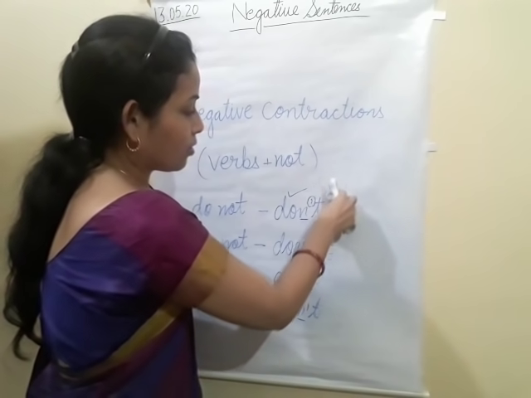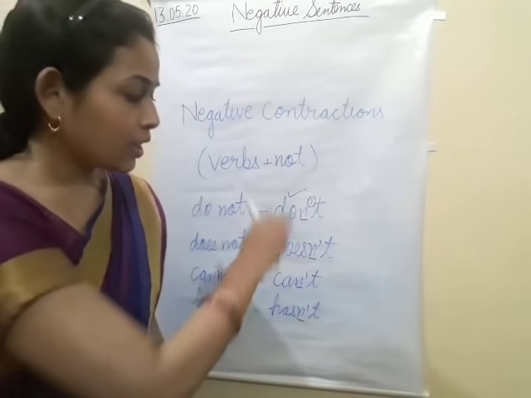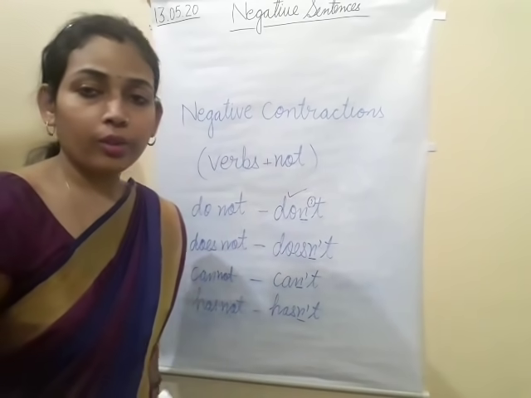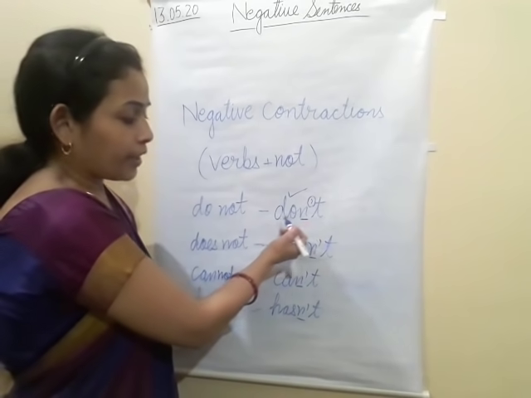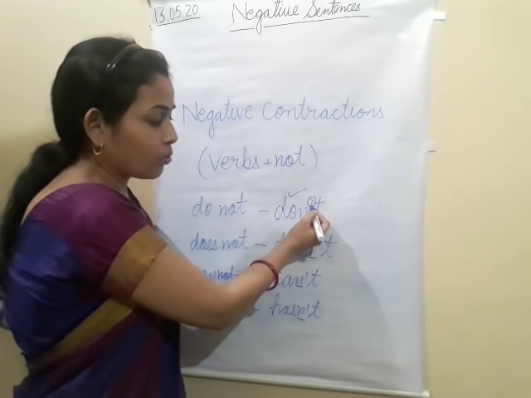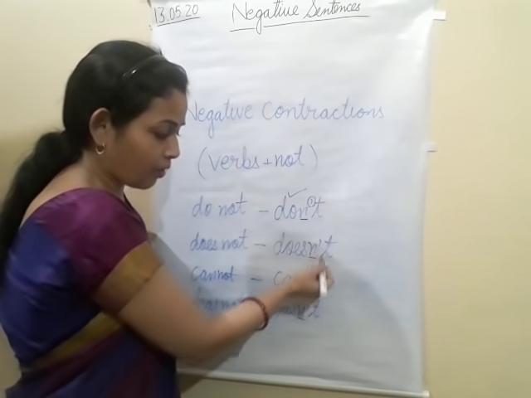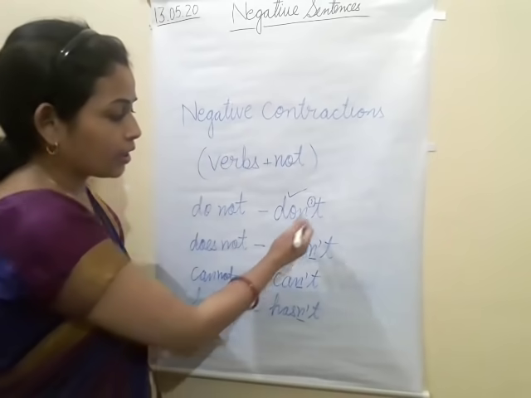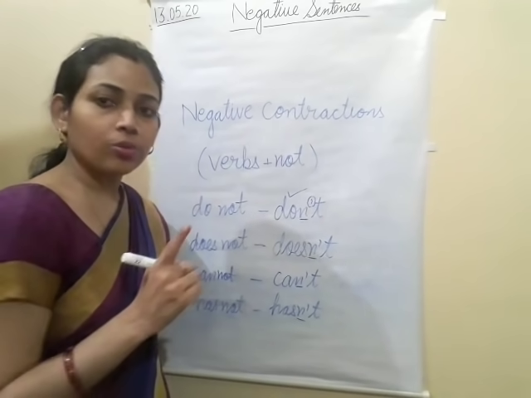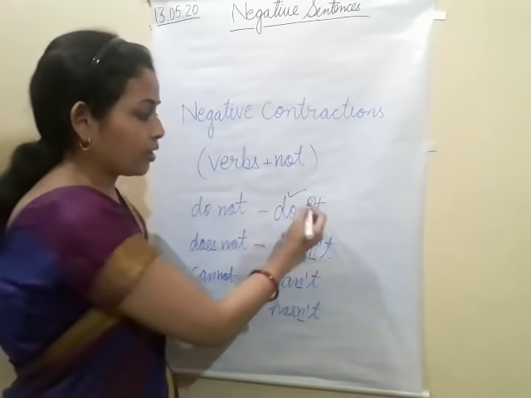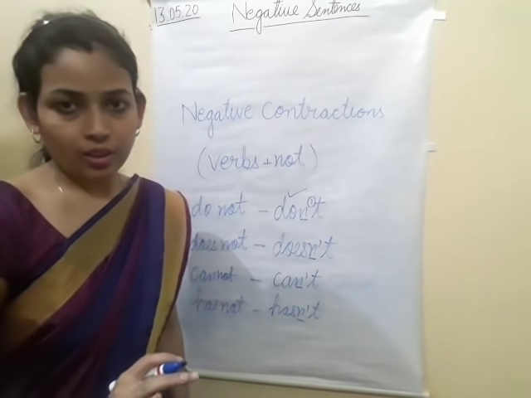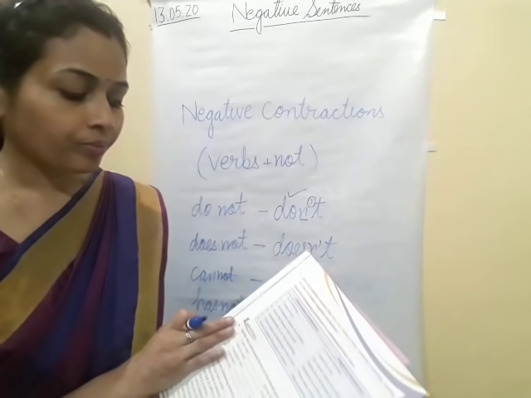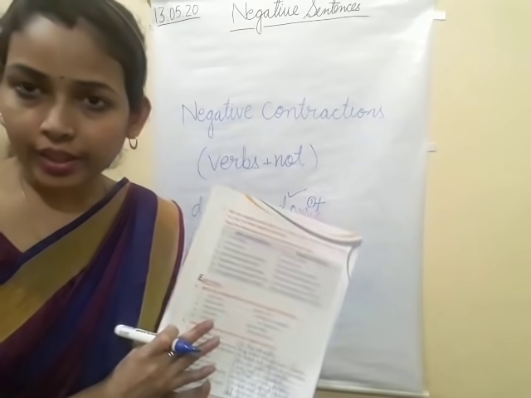Clear? Okay. So I hope this one is clear. When we change into contraction form, when we change into shortened form, we write it like this, with an apostrophe sign, and we use it after N. After N, everywhere in the negative. Clear? In the negative, after N this sign will be used. I hope you understood this topic, and please complete exercise A.